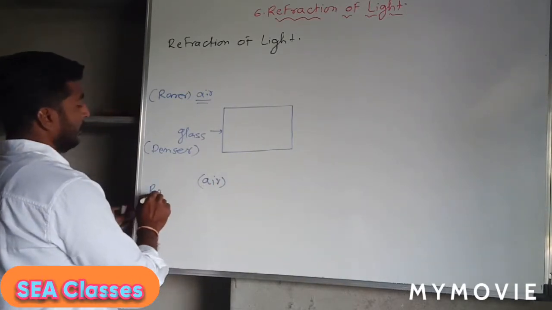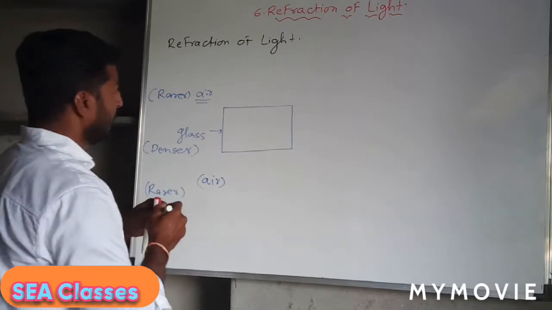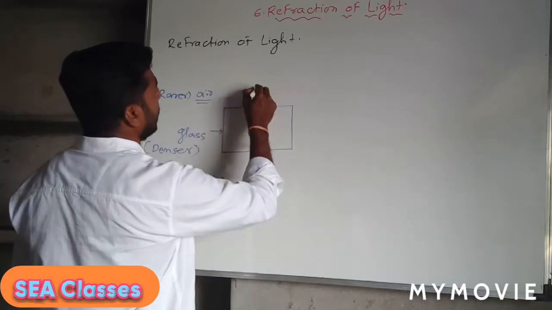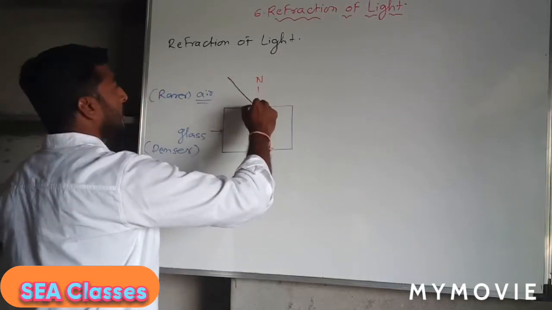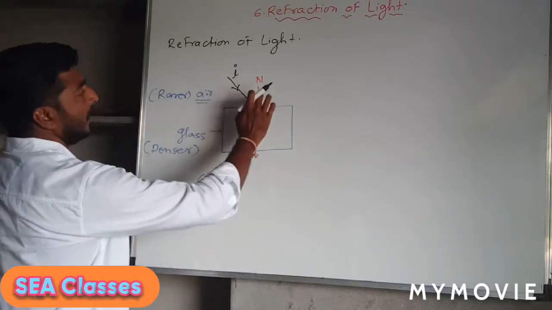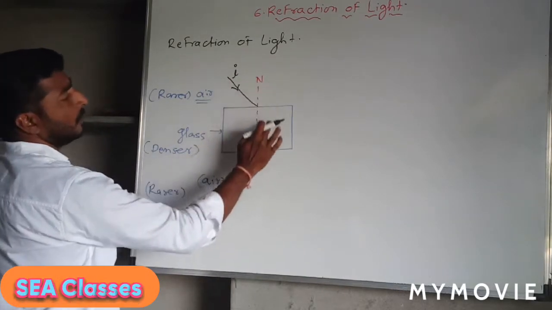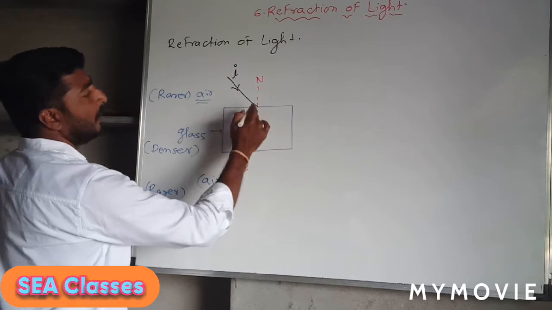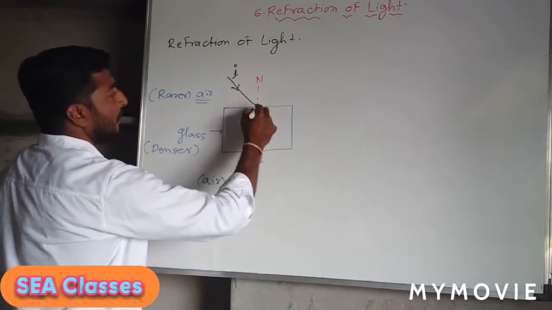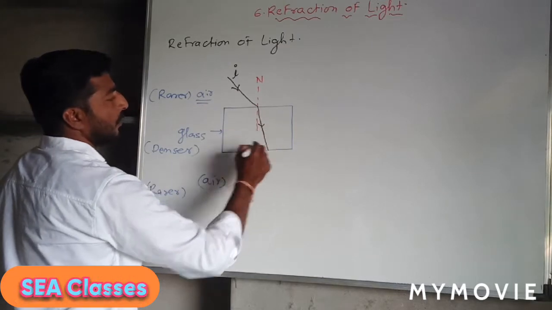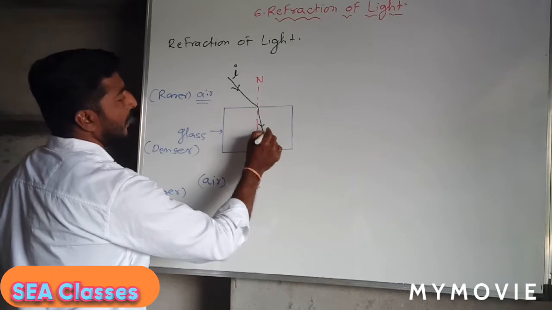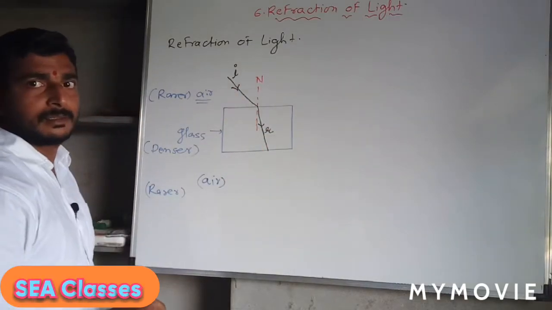So it will be a rarer medium. Now this is the normal here, which is perpendicular to the surface. The light ray is incident at this point of incidence. You know, the light ray is traveling from rarer medium to the denser medium. Definitely what will happen? It will bend towards the normal like this. Now it will bend towards the normal and it will come to this point. This is the refracted ray in the glass.